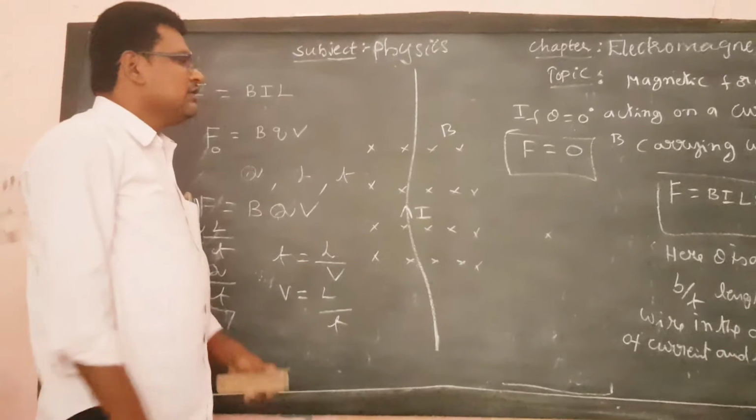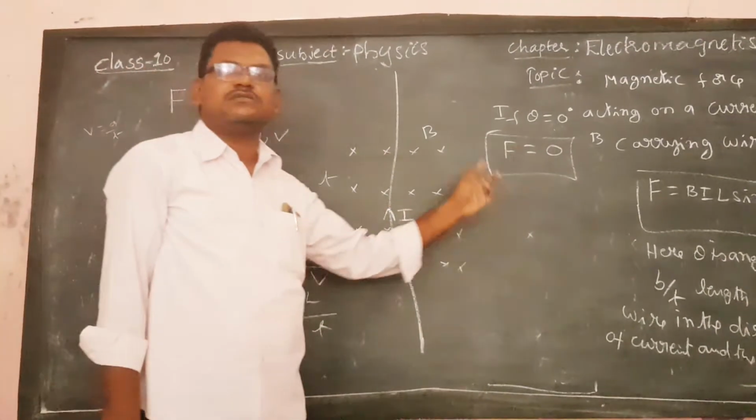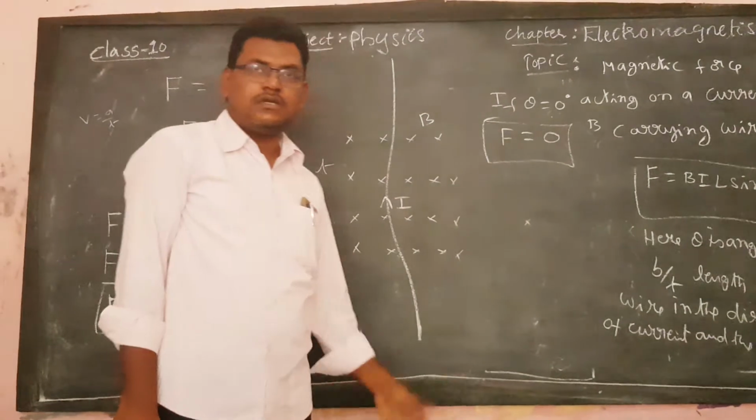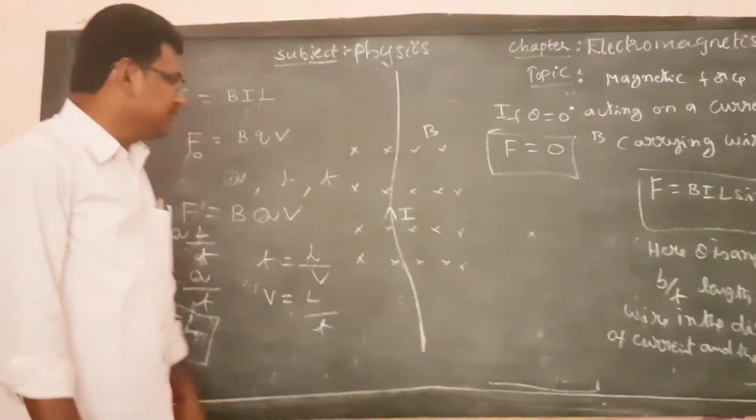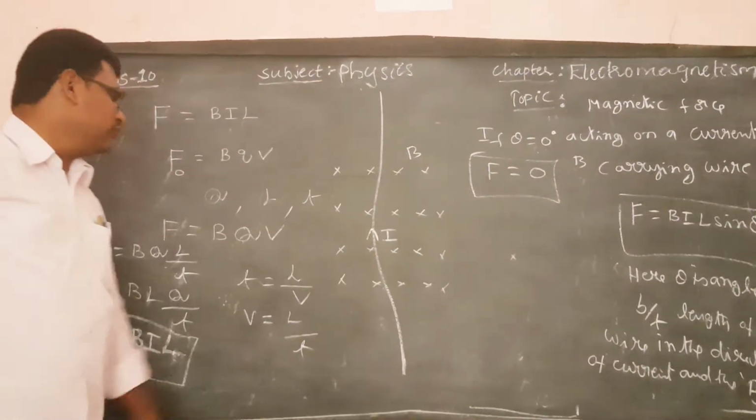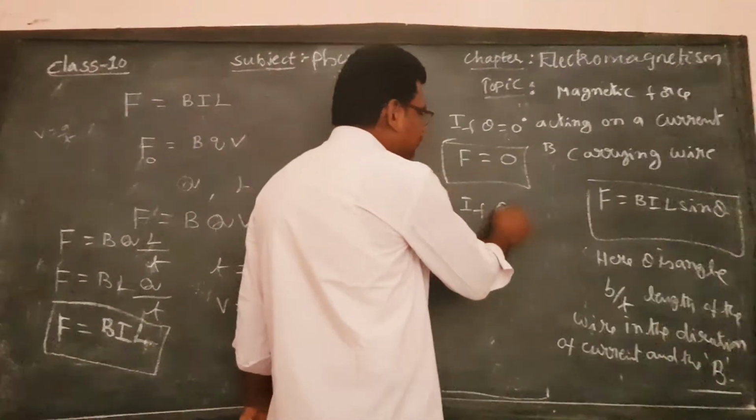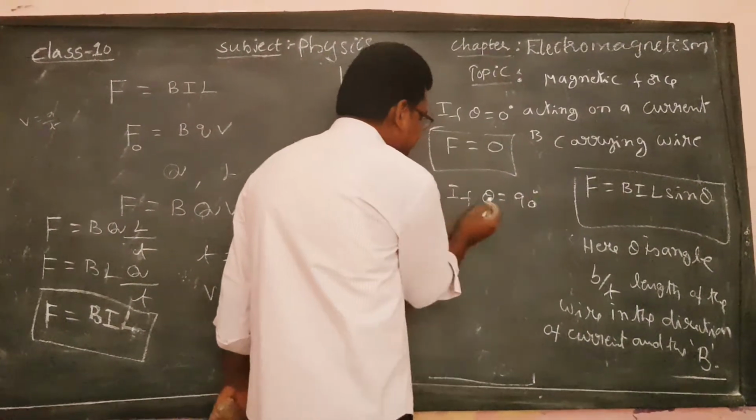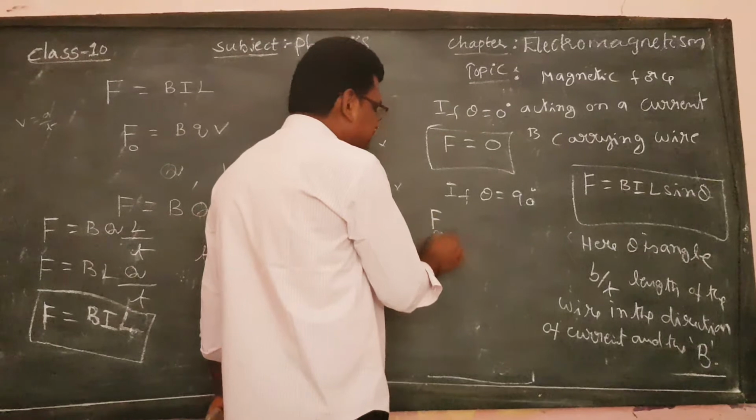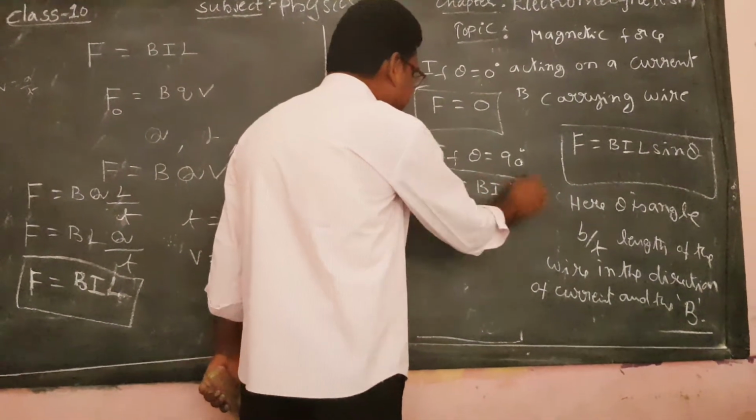That means the magnetic force is a minimum when the current carrying wire is parallel to the magnetic field, and the magnetic force is a maximum when the current carrying wire is perpendicular to the magnetic field. If theta is equal to 90 degrees, the magnetic force is a maximum, that is equal to BIL.